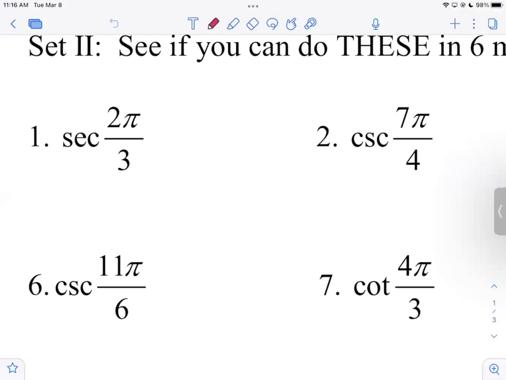It's cotangent. So yeah, it's the numerator of the x, which is negative 1, over the numerator of the y, which is negative square root of 3. So it's positive 1 over the square root of 3. And then when you rationalize it, you get square root of 3 over 3.